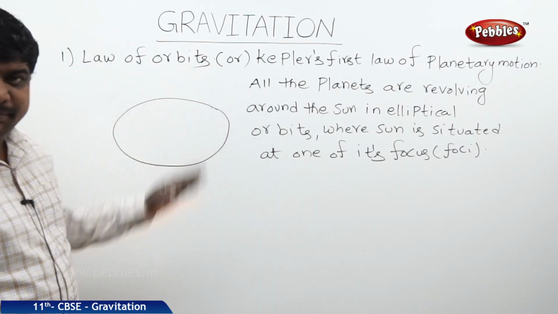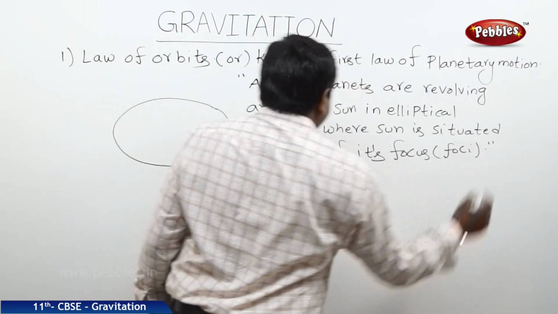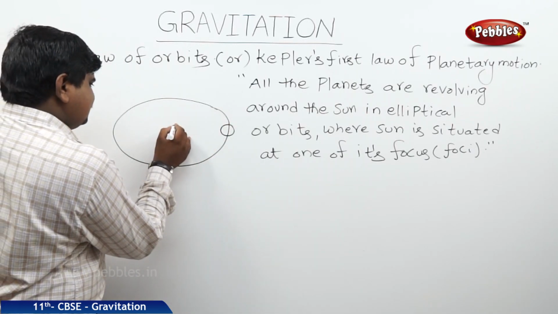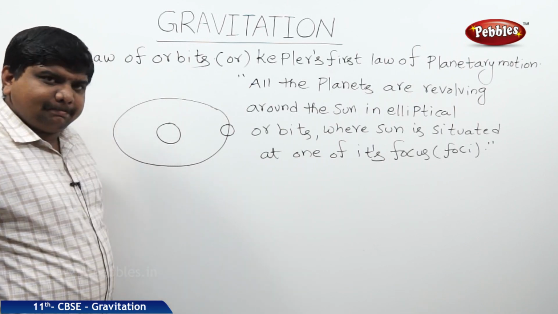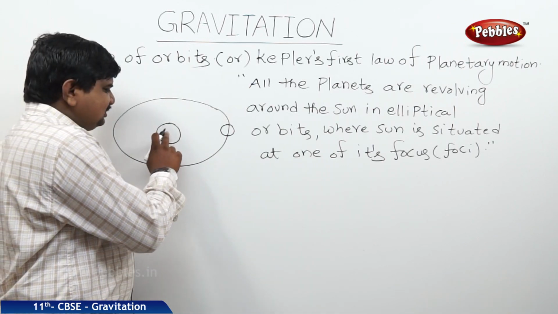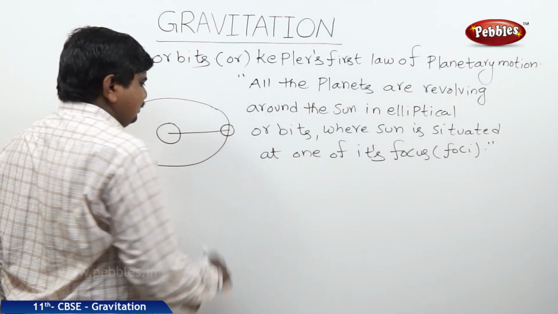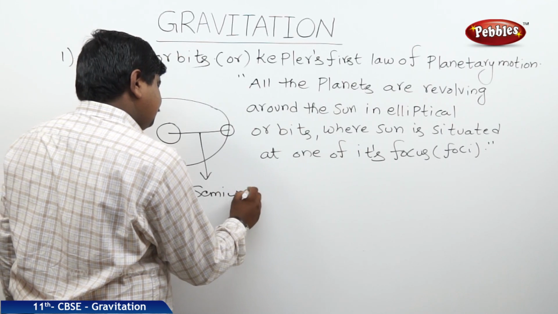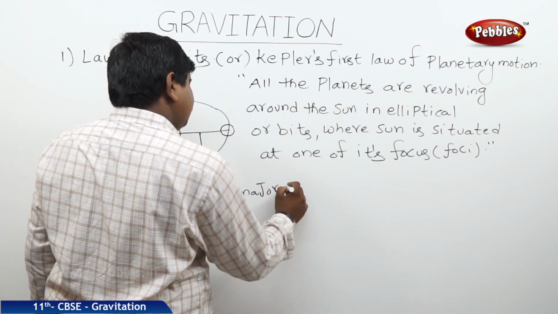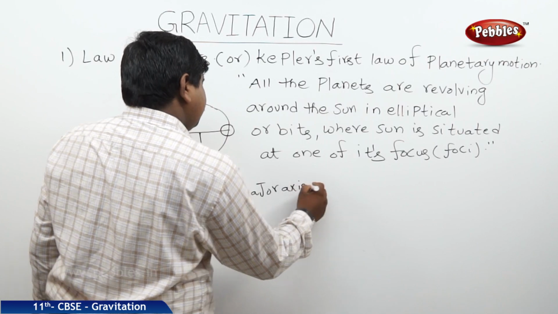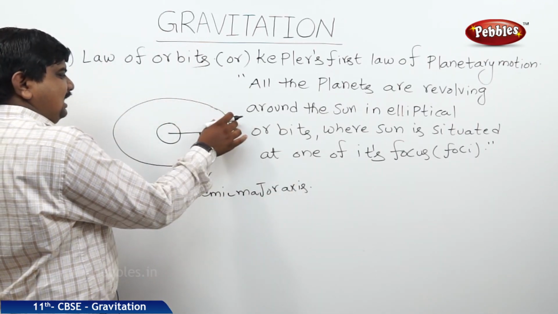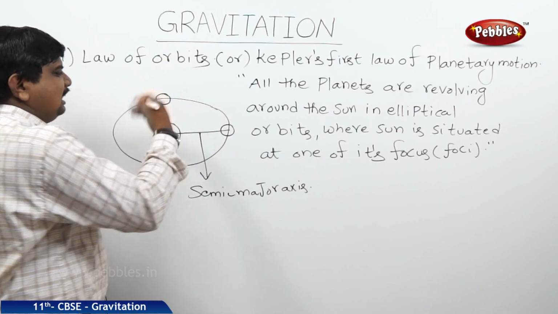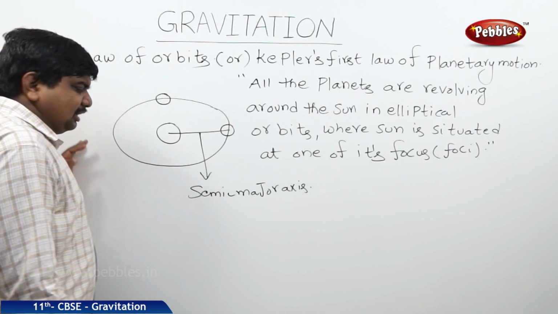So what is the explanation of this statement? Let us say this is the planet, and suppose this is the sun. The line which joins the position of the sun to the planet horizontally is called the semi-major axis. Suppose this planet is revolving around the sun and it turns to this position, some 90 degrees when compared to the circular motion.